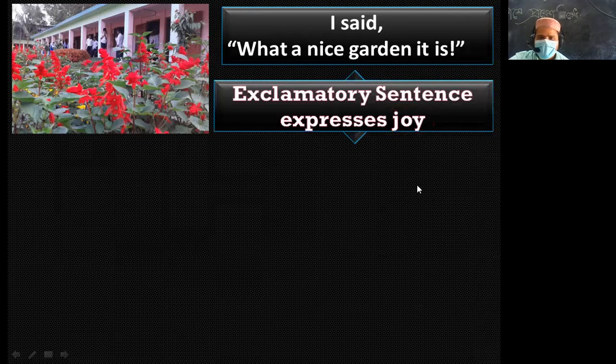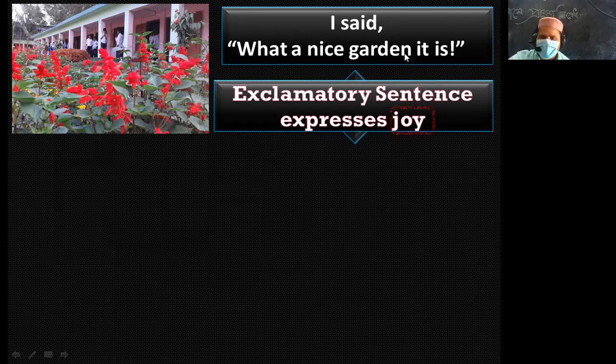if I want to change an exclamatory sentence into indirect, at first I have to change the reporting verb, say or said. According to the meaning of the sentence, you have to change the verb, say or said. If the sentence meaning is joy or delight, you have to write "exclaim with joy" or "delight."